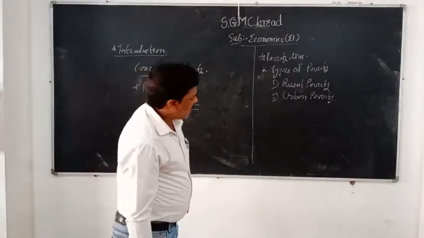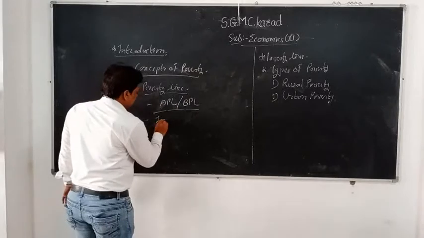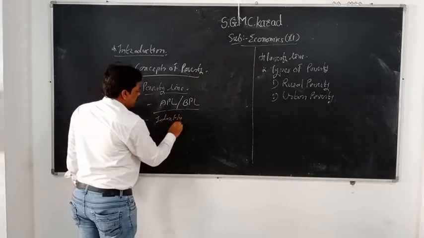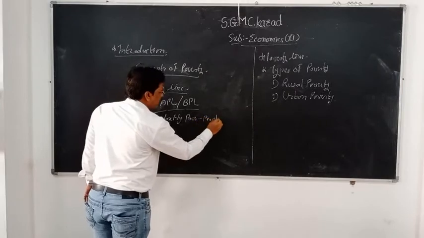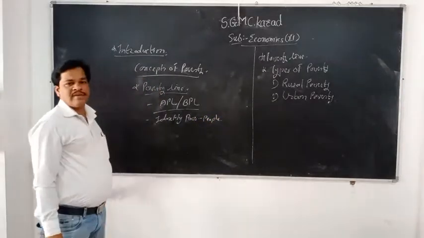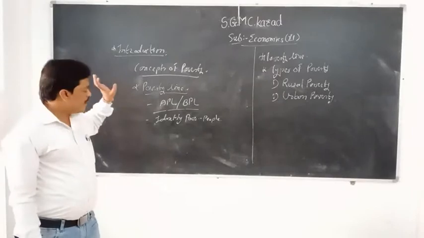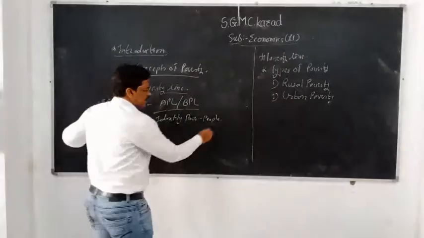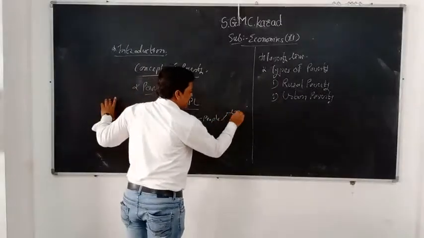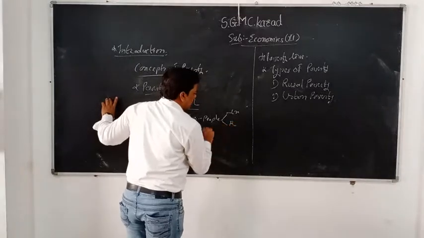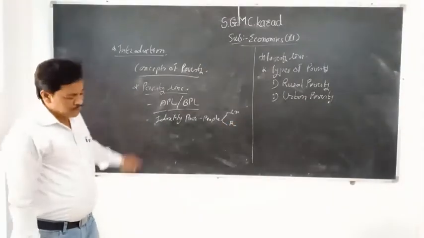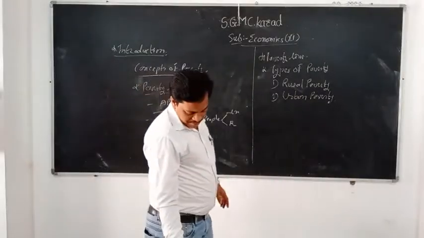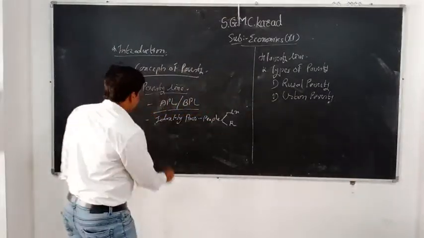Again, it will identify poor people. Again, the same problem is there. For example, people who are living in urban areas and people who are living in rural areas. Again, there are two kinds: urban area and rural area. With the help of the outline, we can understand the percentage of poor people. Identify poor people. Again, it will help to track poverty. It is also very important.